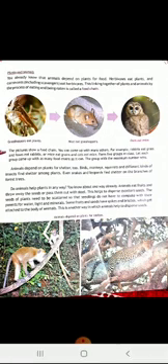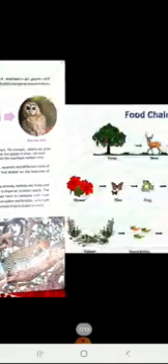Now, how are animals helping plants? Animals eat fruits and throw away the seeds, so this helps to disperse the seeds. This is another way in which animals help to disperse seeds.